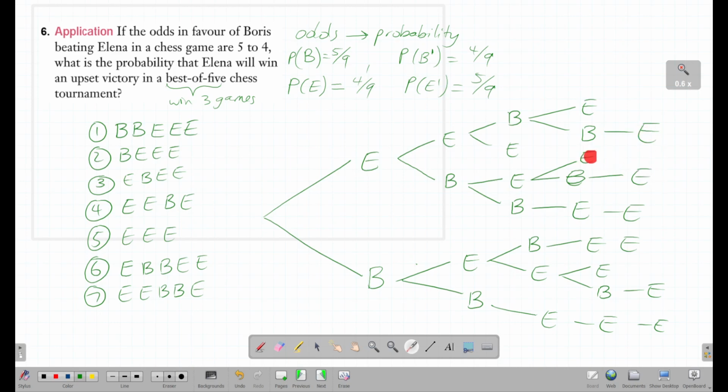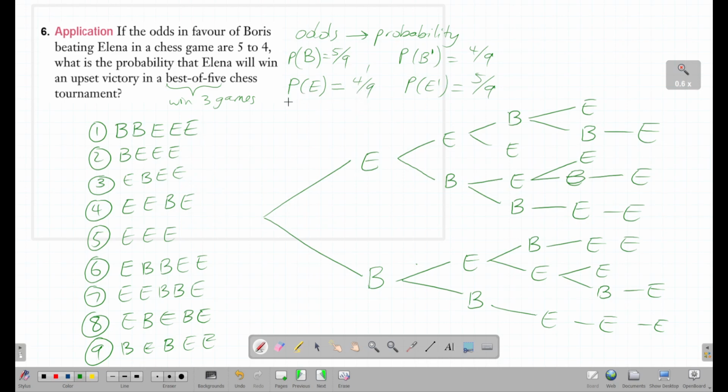1, 2, 3, 4, 5, 6, 7, 8, 9 possibilities, which means that I missed out on 2 of them. And this is why you draw the tree diagram, so you guarantee yourself that you have all of your bases covered. You have all of the possibilities. I missed this one here, and I also missed this one here. All right, so we have all of the different scenarios.